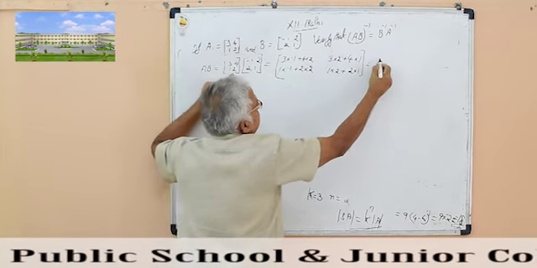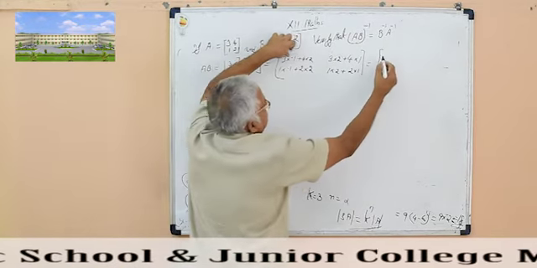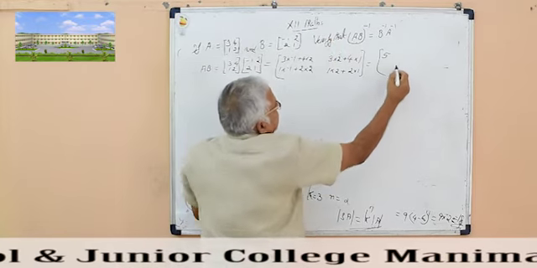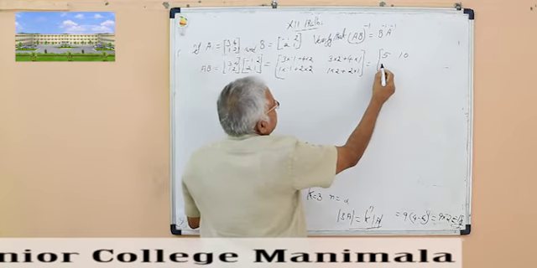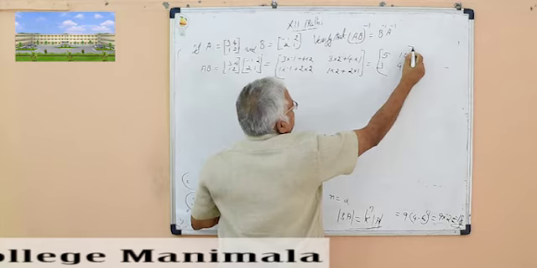Result is minus 3 plus 8, 5. 3 into 2, 6 plus 4, 10. Minus 1 plus 4, 3. 2 plus 2, 4. This is the product.